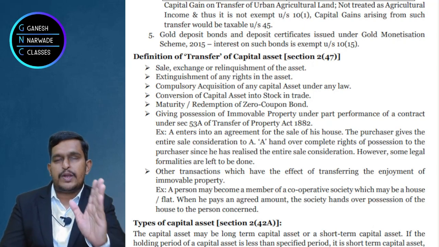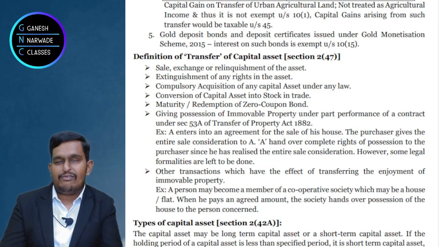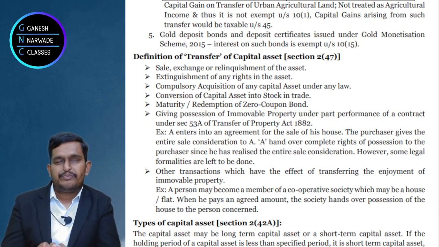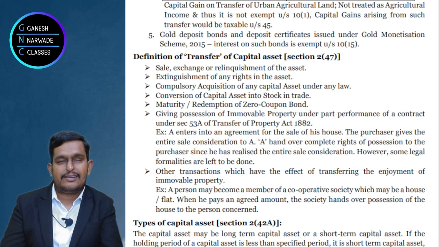So zero coupon bonds are capital assets. When I am selling capital assets, it is taxable under capital gain. Suppose the bonds are maturing, actually nobody is selling. Suppose some loan is taken and he is repaying the loan in simple language, but still it is treated as transfer and taxed under capital gains.